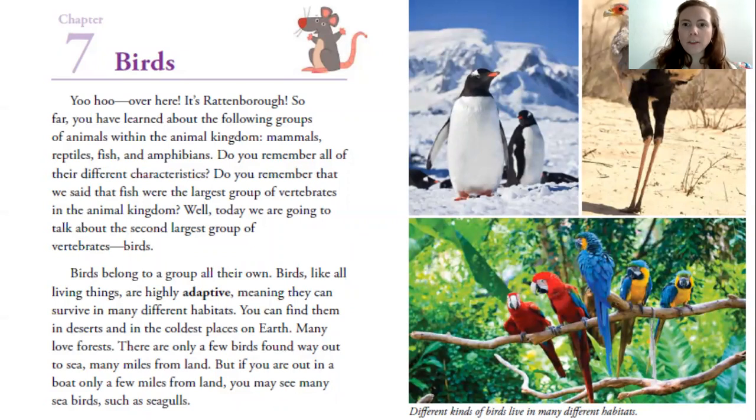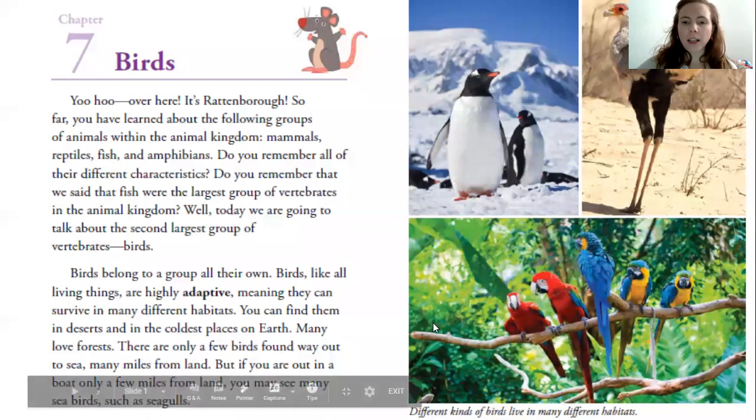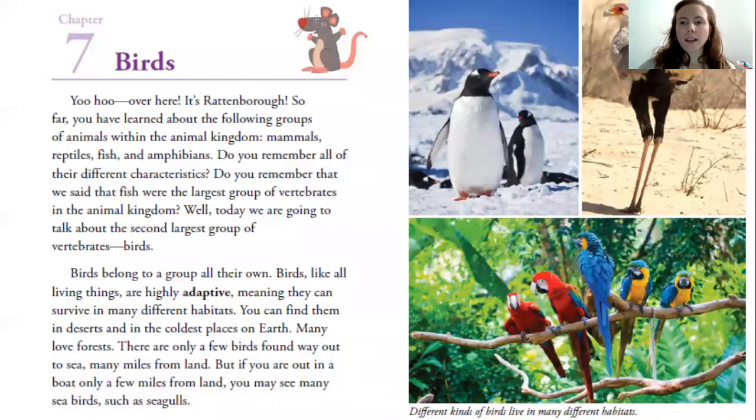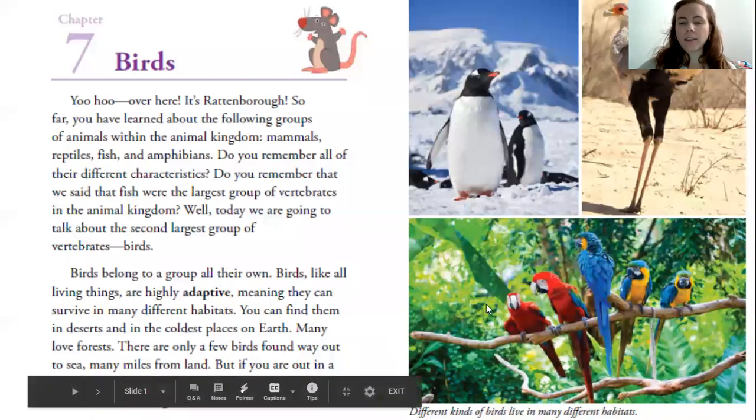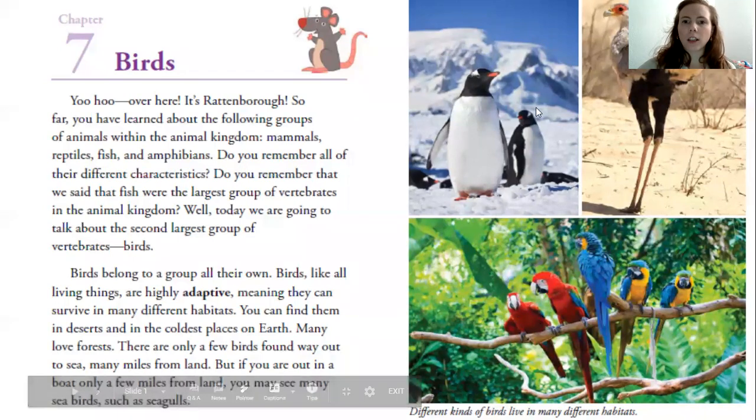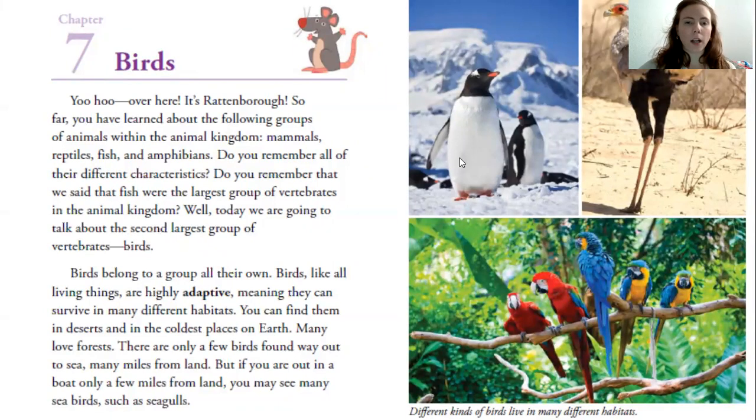Over in the photographs on the right, the caption underneath says, "Different kinds of birds live in many different habitats." So I can see that the places where these birds are living look very different. There are parrots here in the jungle. Here are some penguins out in the ice. And then I'm not sure what this bird is, but it looks like it's maybe in the desert, somewhere where there's not very much water. All right, Chapter 7, Birds.